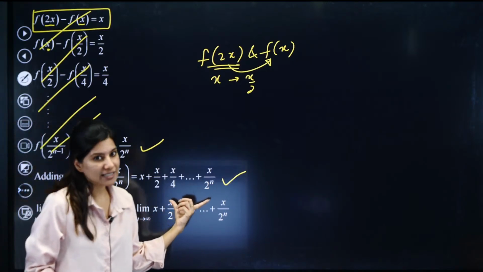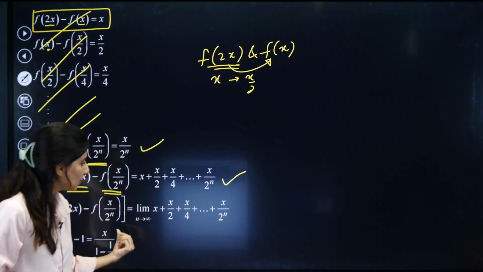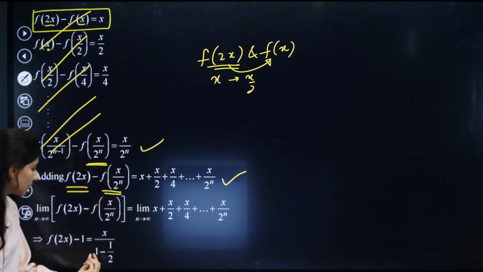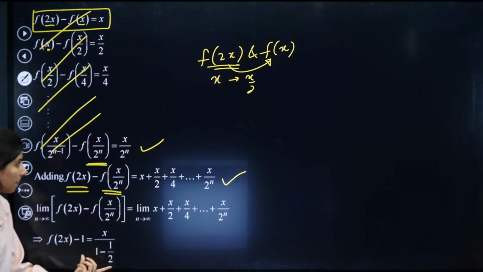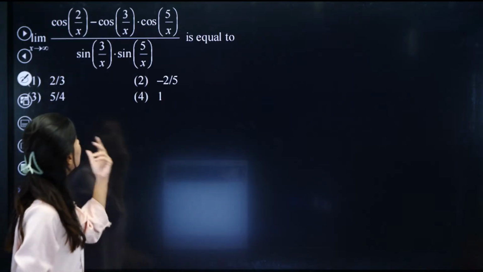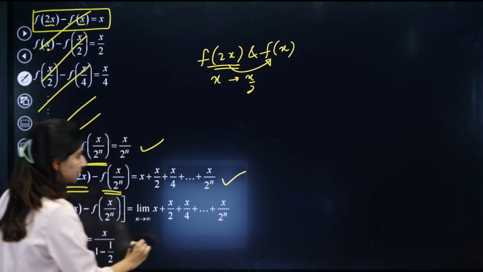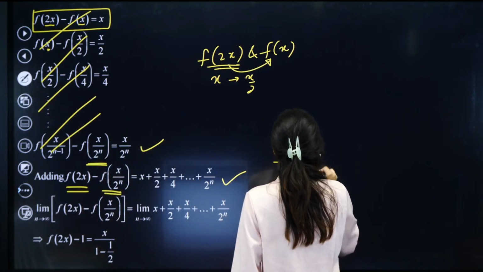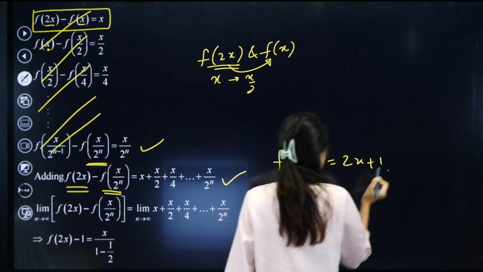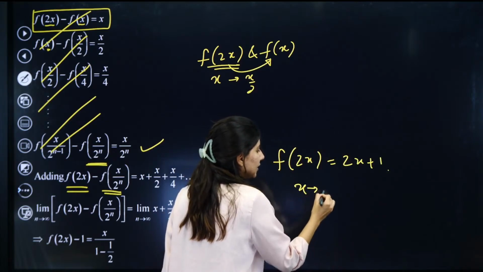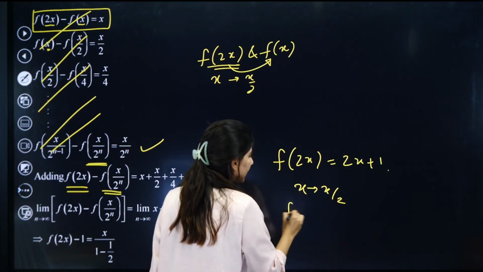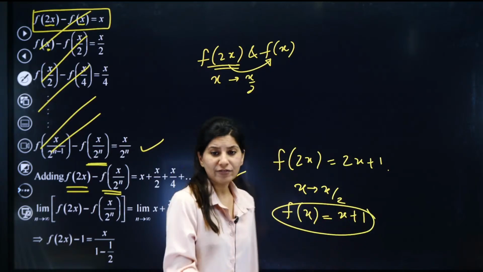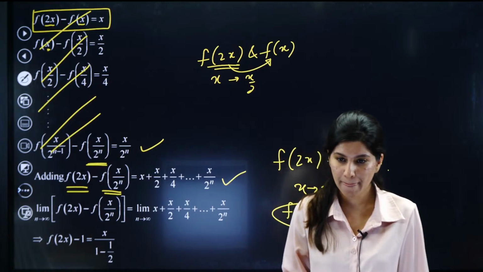And if n is infinity, this is an infinite geometric progression. X will be out and 1 to infinity. So this is 1 minus half. And yes, finally you are going to get what? Finally f of 2x will be what? 2x plus 1. So now how do you do that? Replace x by 2 to get f of x. So this is x. Now f of 3, f of 4.